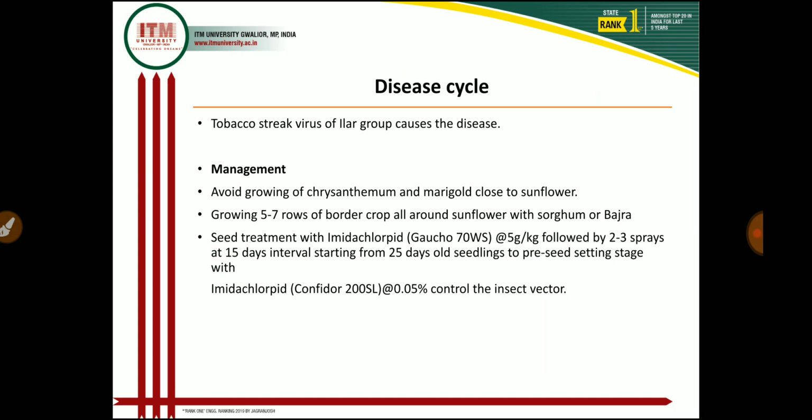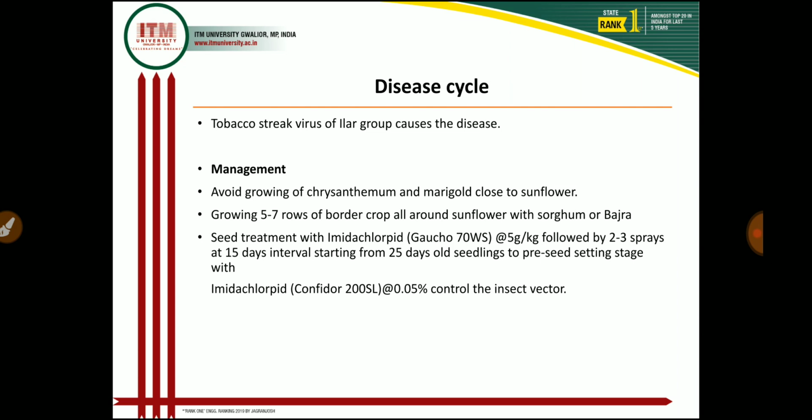In the disease cycle, this tobacco streak virus comes under the ILAR group of viruses and causes a number of diseases. This virus can be transmitted by mechanical sap inoculation from sunflower to 22 other hosts, and vice versa. The virus is mainly transmitted by thrips, with infected pollen as a carrier.